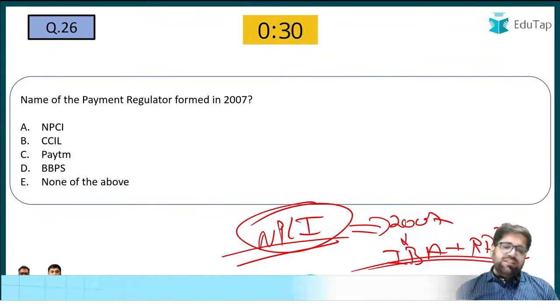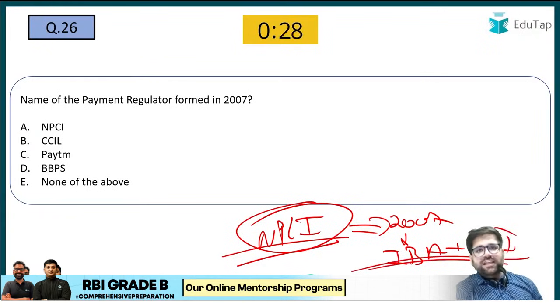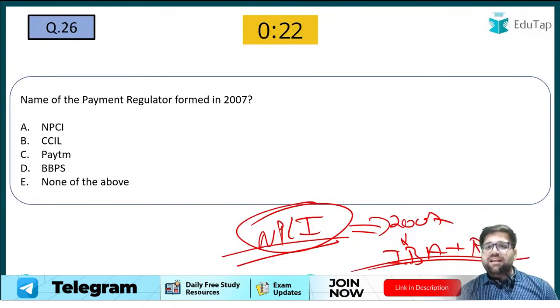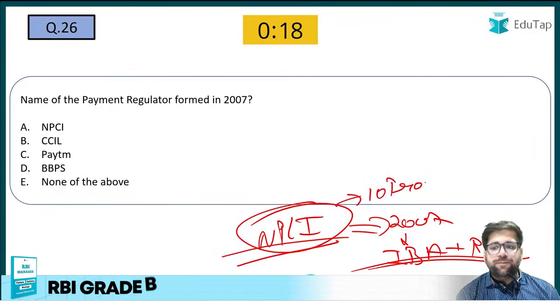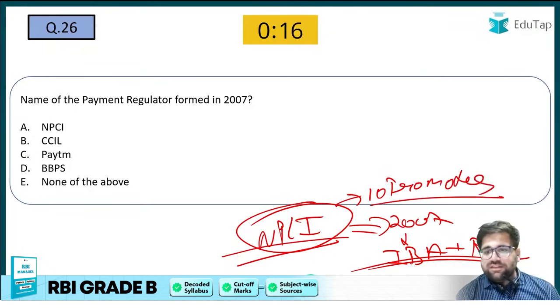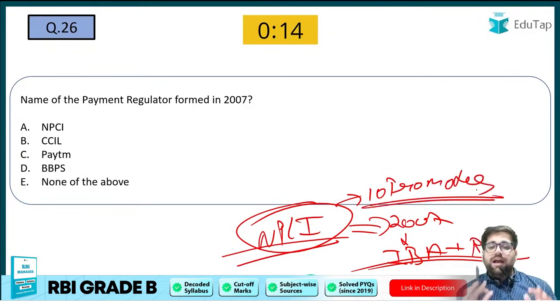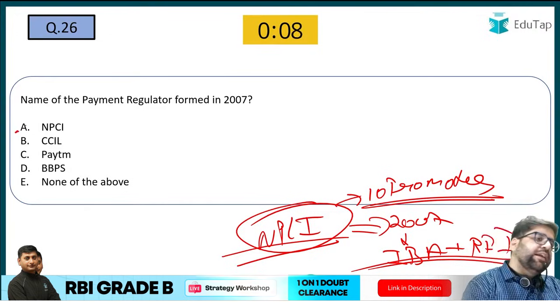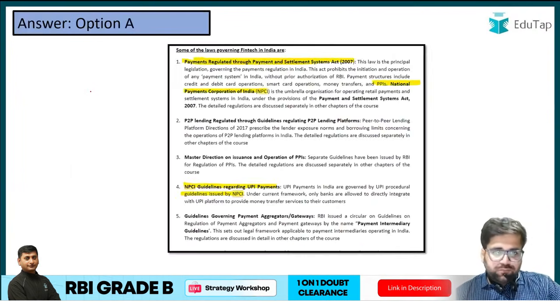Okay, and I have just discussed with you that in NPCI, the CEO is different, and the chairman, I would say the person who is a director in NPCI, is different. Don't confuse them. Currently there are 10 promoters of NPCI. I hope आपको ये सब पता हो, because this is high time. If you are not able to start your preparation now, then it's very high time. Yes, the correct answer will be NPCI.